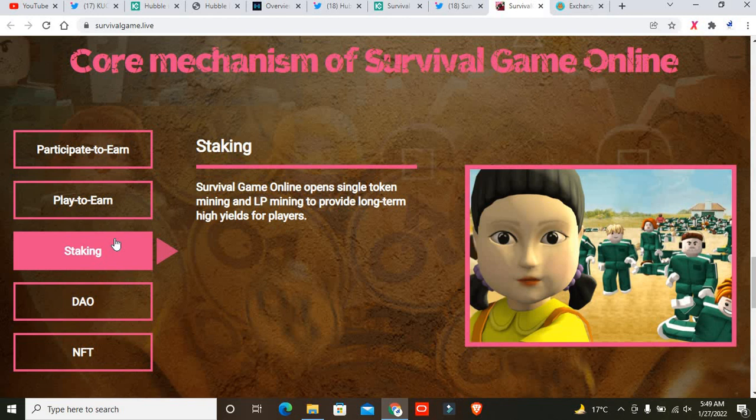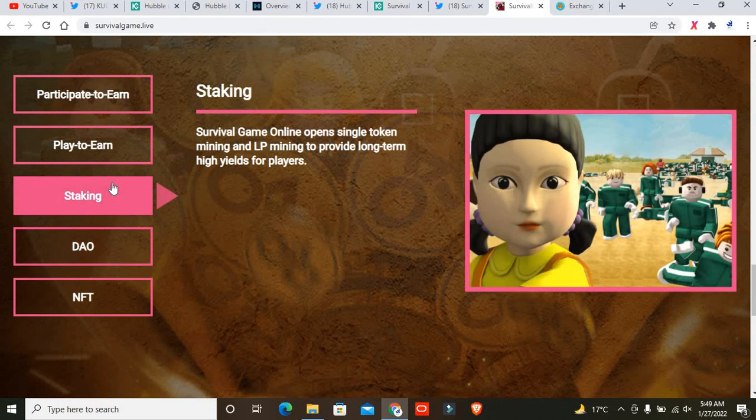After that, I want to look at the main staking. Survival Game Online opens single token mining and LP mining to provide long-term high yield for players. So if you stake this project, you will also gain a passive yield from that side, so you can also stake your tokens in this game.